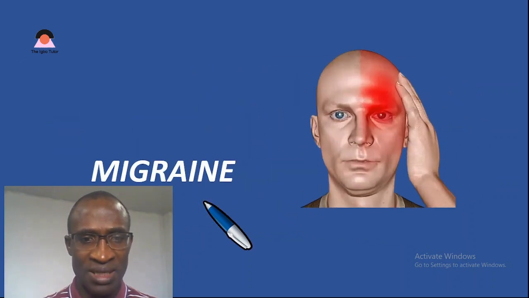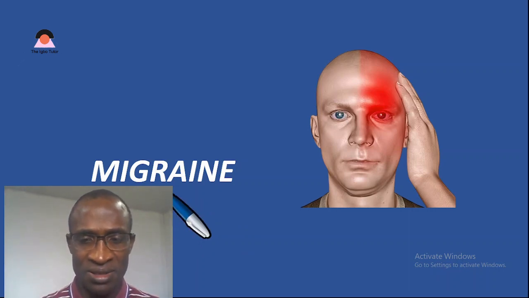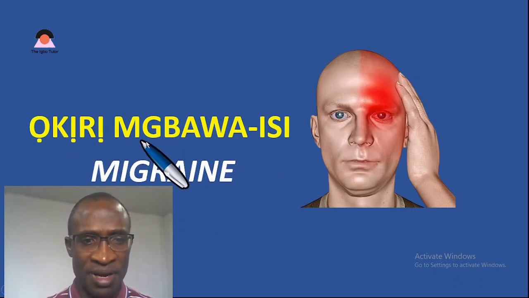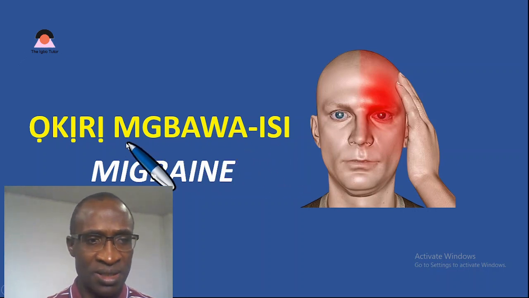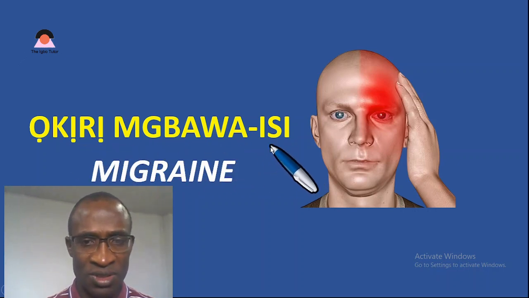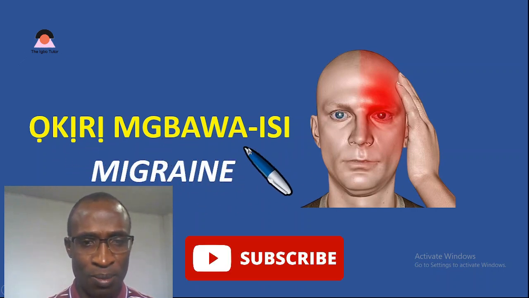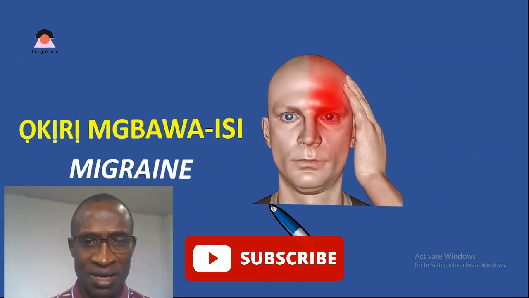We move to the next sickness, and the next is migraine. Migraine, a kind of headache that is very severe, and we call it okere mbawa isi. Of course, isi is relating to head. Mbawa is breaking up of the head somehow. Okere mbawa isi. That is migraine.